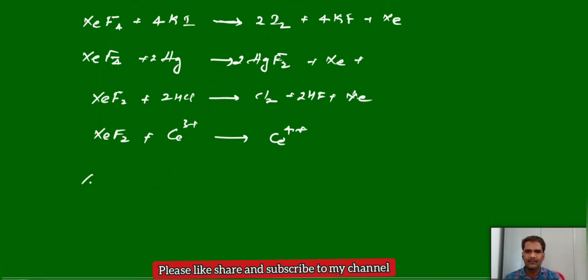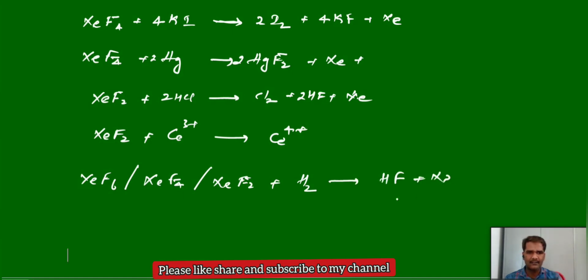And one more, all xenon fluorides, like xenon hexafluoride, xenon tetrafluoride or xenon difluoride, will react with hydrogen and form hydrogen fluoride and xenon. So these are a few reactions which support the oxidizing behavior of these xenon fluorides.